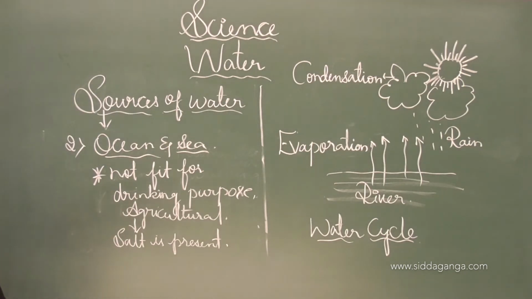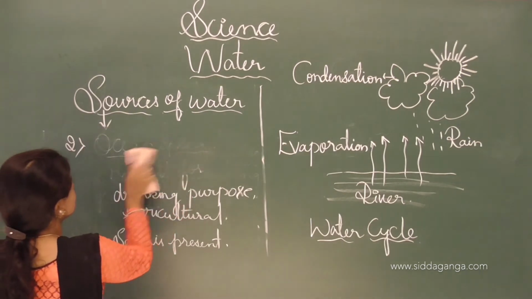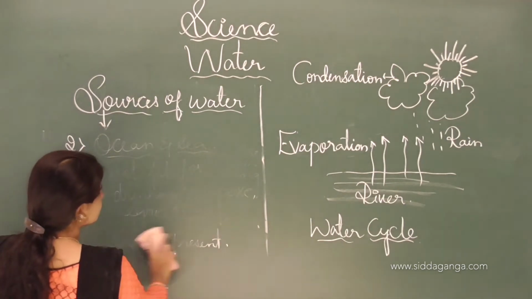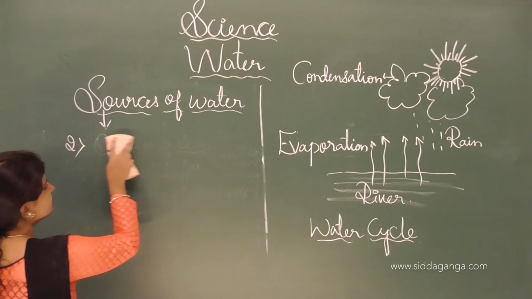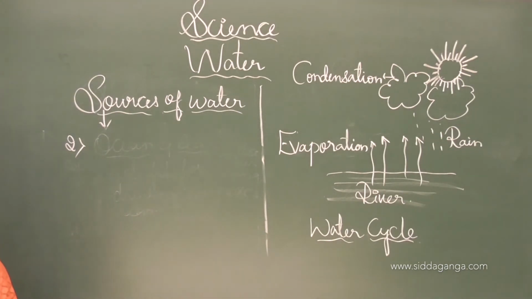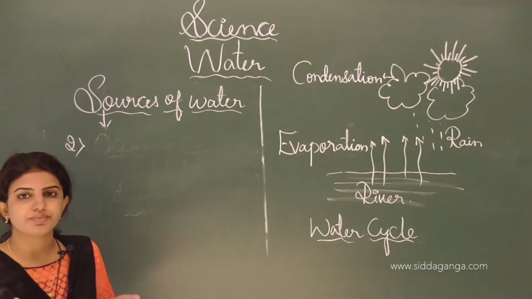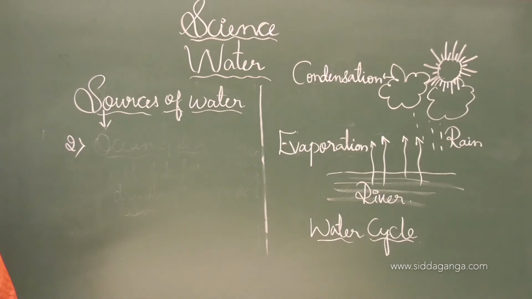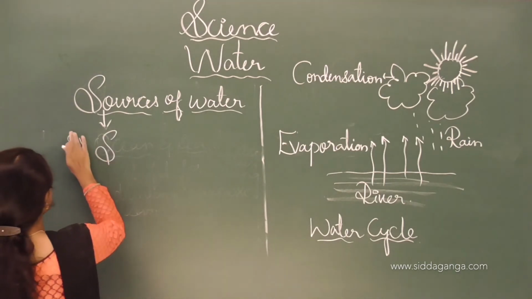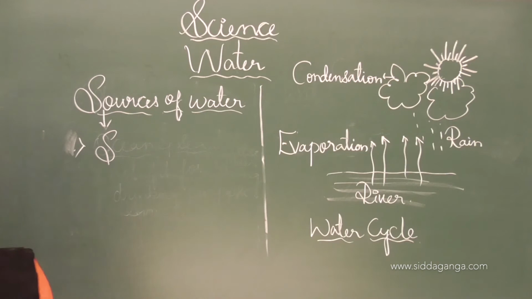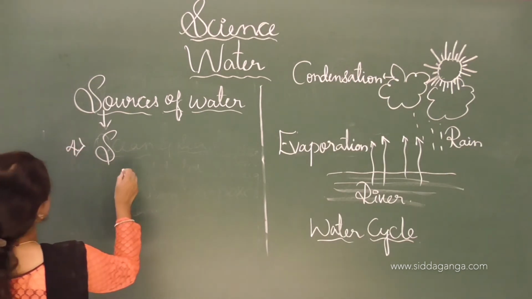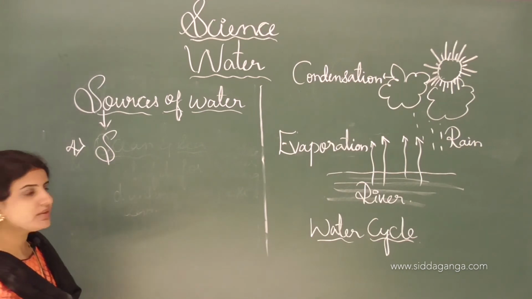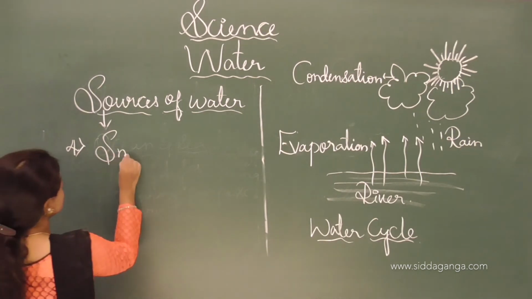Next one is the groundwater. Usually the groundwater is present due to the seepage of water. And next one is the snow. Snow is another type of source of water, where we can see the melting of the ice taking place. Groundwater is the third one and snow is the fourth one.